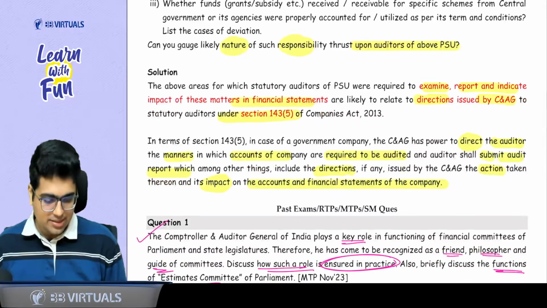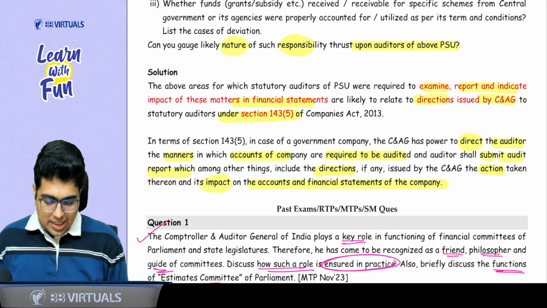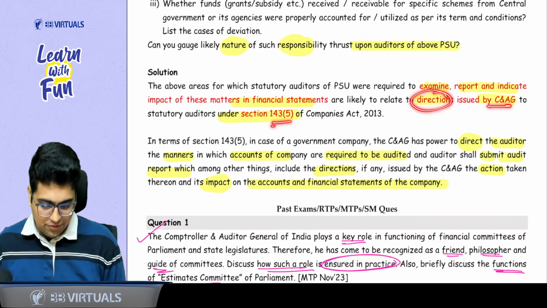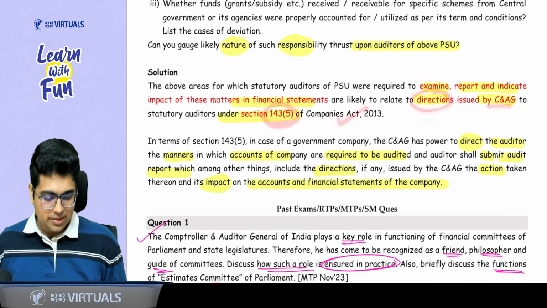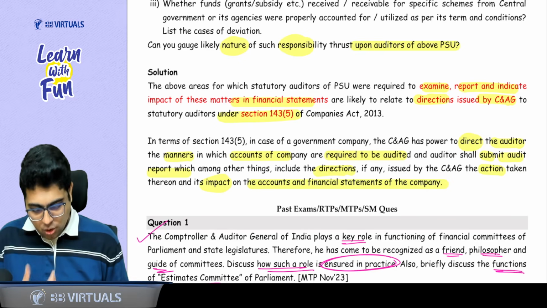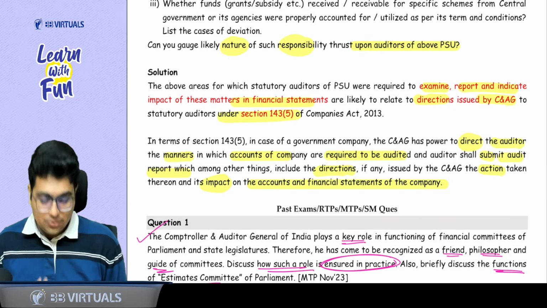And this is what ICAI has given. Above areas are for statutory auditors, who are required to examine, report, and indicate the matters in financial statements that relate to directions given by CAG in Section 143 subsection 5 of the Companies Act. CAG has the power to direct the auditor. Okay? And the auditor has to submit the report, which will include three things.